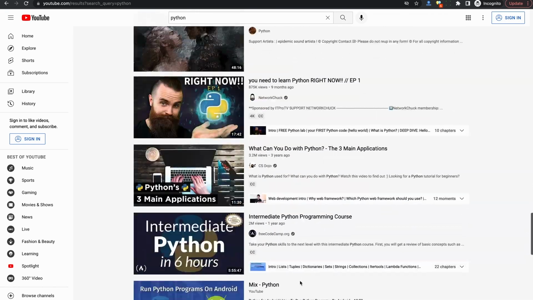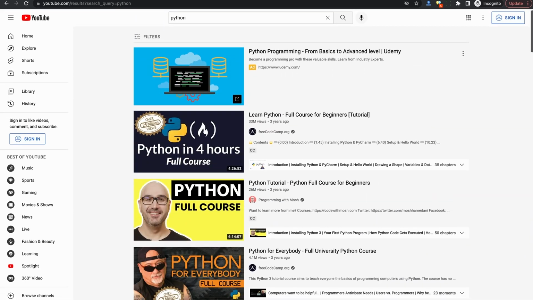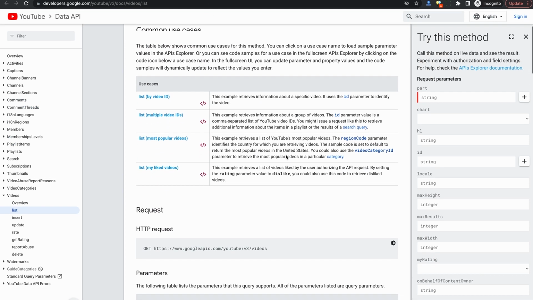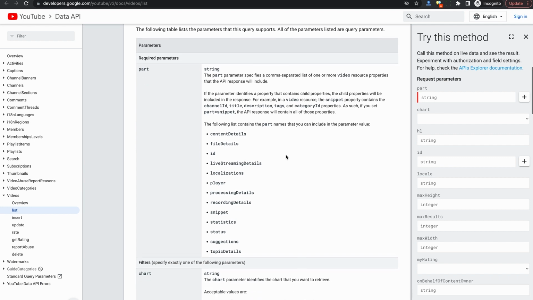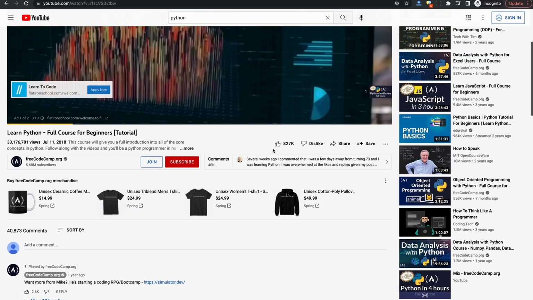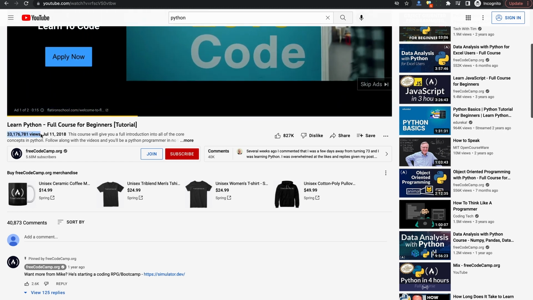However, they don't come with detailed stats like view counts, like counts, comment counts, etc. that I'm interested in. For that, we need to use this videos list endpoint. I'll also link to in the description, which gives me back statistics if I provide that parameter here. Then I can get things back like the like count and comment count. Those things are also available on the web. If you click through to a video, you can see the same thing here, the like count, you can see the comment count, and the view count.